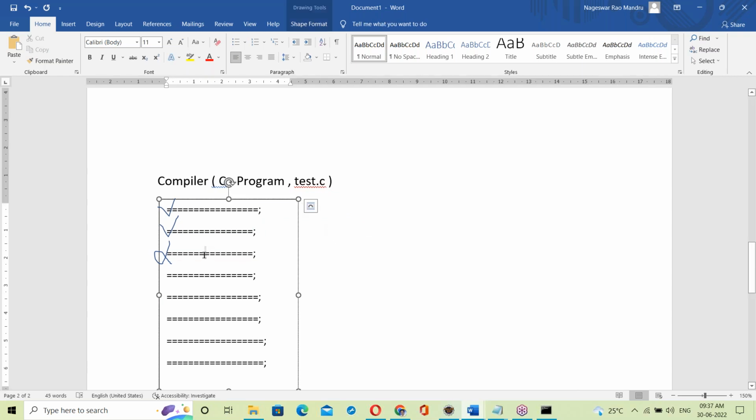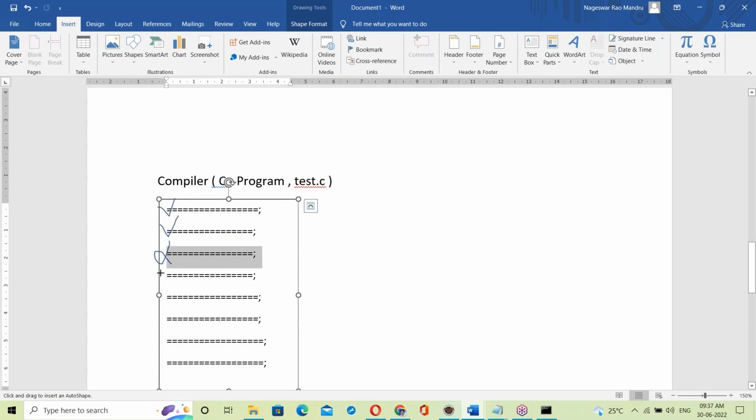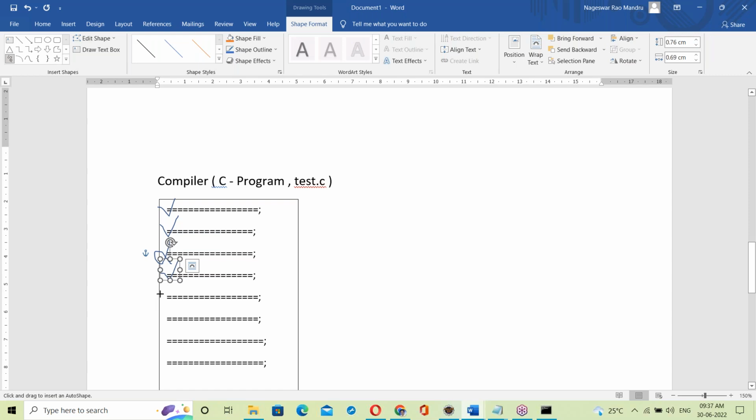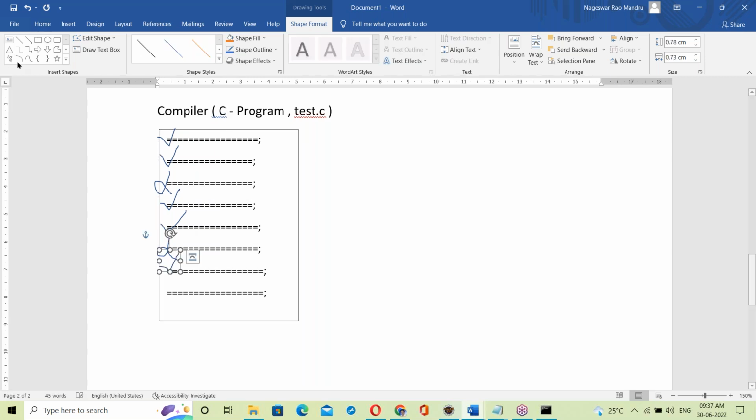Suppose something is wrong here. Error at the third line. Yes, error at some line here. Even when an error comes, it goes to the next statement. Checking this, the next statement is correct. Then checking the next statement. Like this, top to bottom. So the compiler checks the whole program from top to bottom and shows all the errors. First error at some line, next error at some line here.